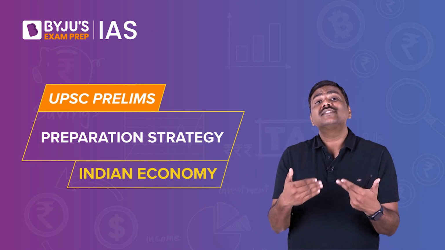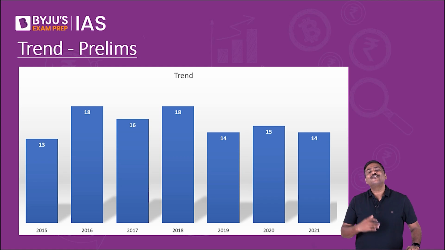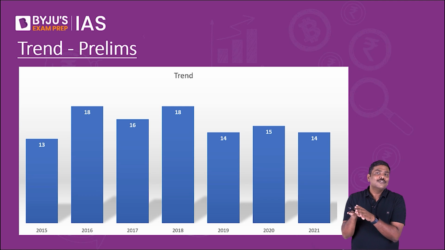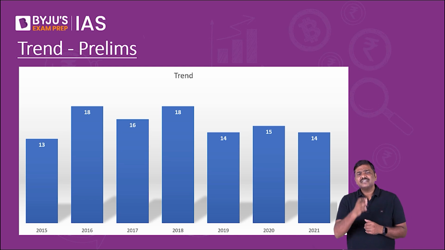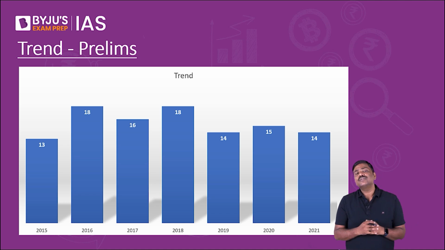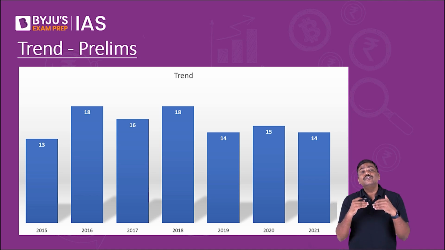Now, before looking at the syllabus, what is the trend of the questions being asked? How many questions are asked every year? This graphical representation will show you the trend of the number of questions asked from the Indian economy subject in the last many years in the UPSC Prelims examination, that is the civil service examination at the preliminary stage. On an average, you will see that the number of questions asked is in the range of, let's say, 15 or around 16.